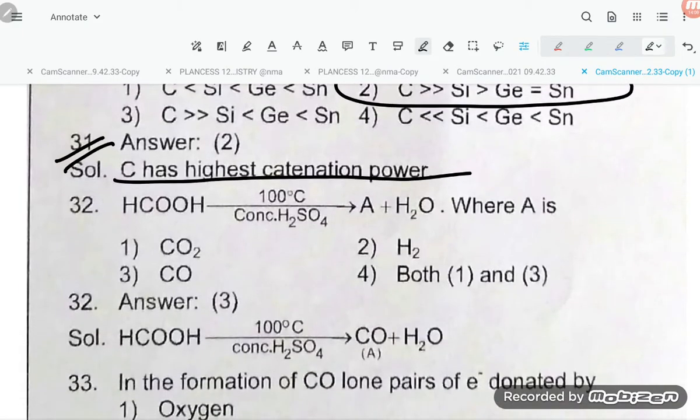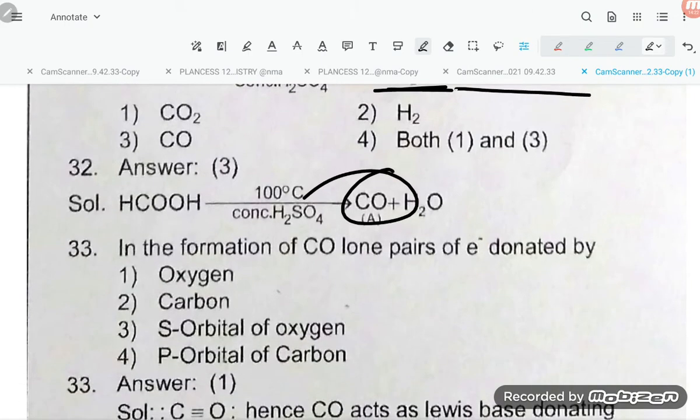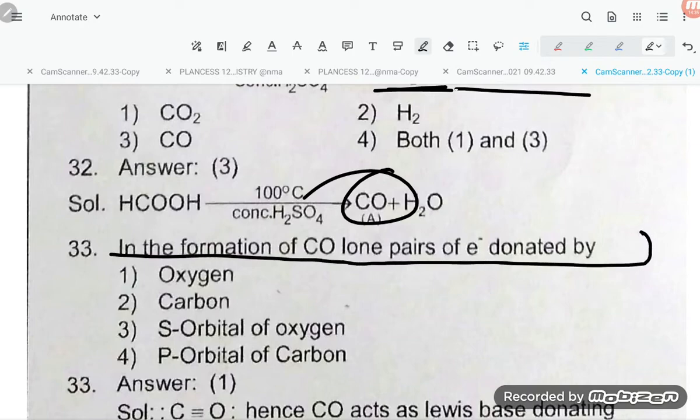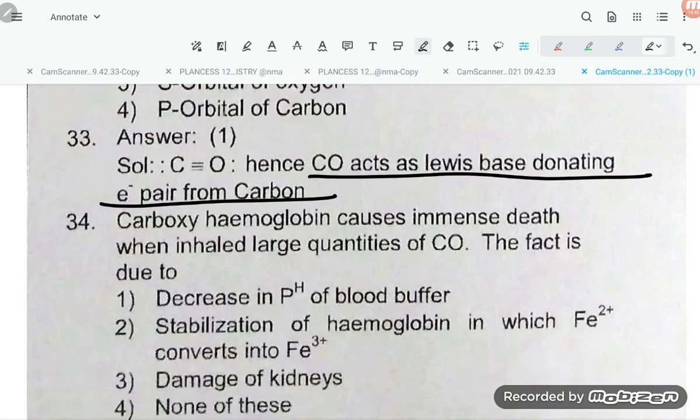Next one, formic acid at 100 degrees Celsius and concentrated H2SO4 gives A plus water, where A is carbon monoxide. Okay, formic acid reacts at 100 degrees with concentrated H2SO4, so it will give carbon monoxide plus water. In the formation of CO, a lone pair of electrons is donated by oxygen. Hence, CO acts as a Lewis base donating an electron pair from carbon.